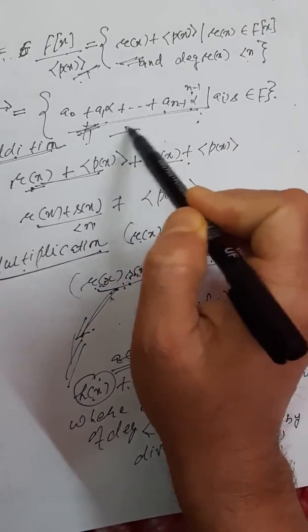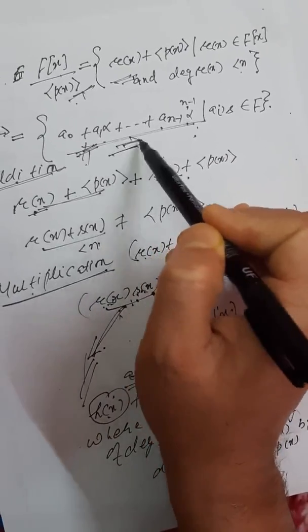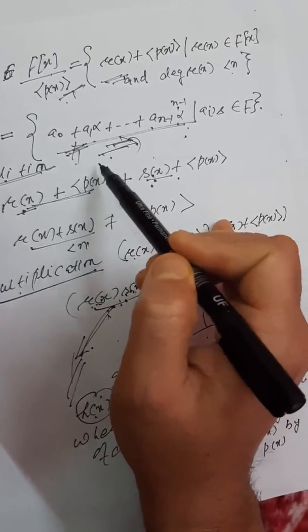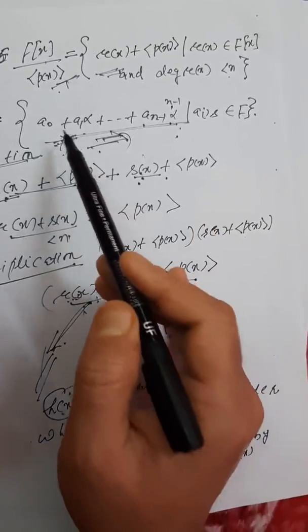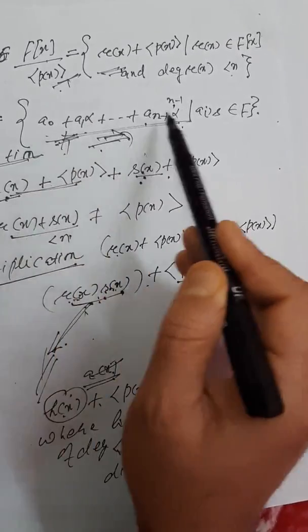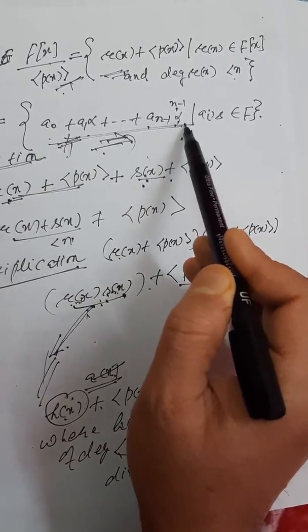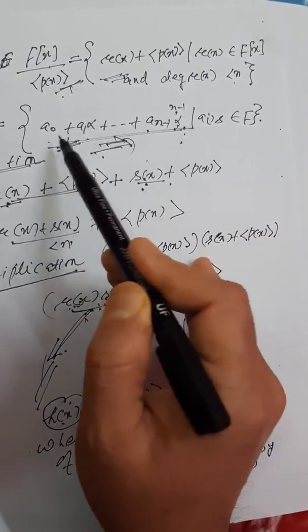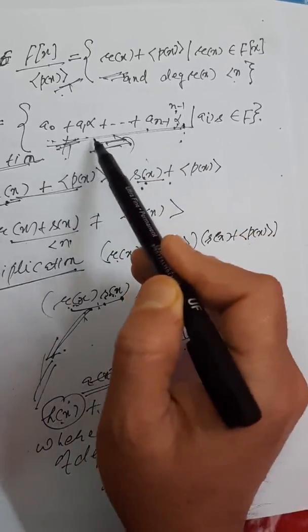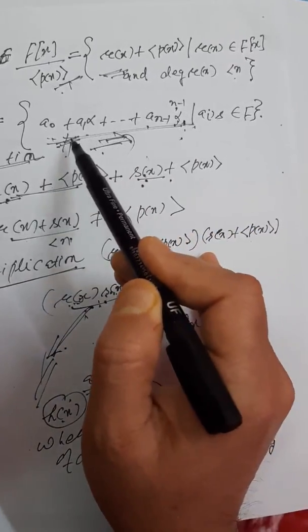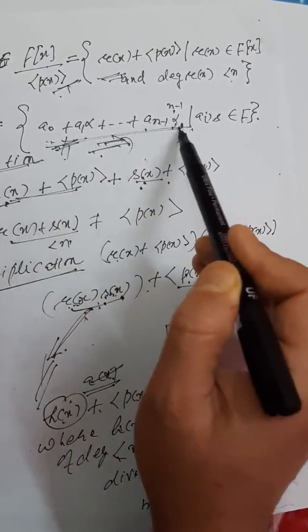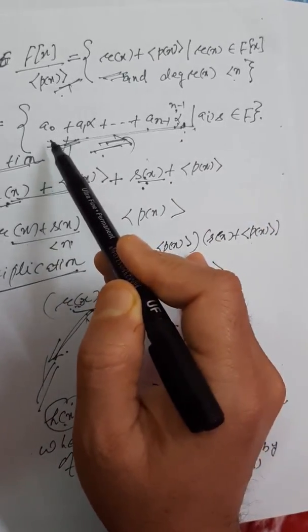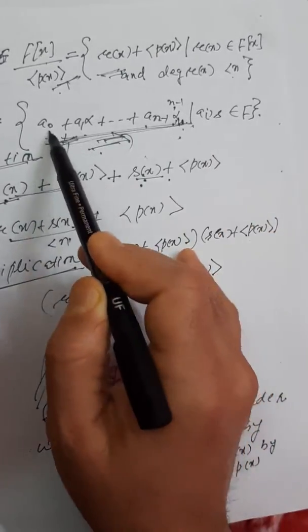So addition, again, here is no problem. Addition is simple. But the multiplication: if you take any polynomial in alpha of degree n minus 1 and take any other polynomial in alpha of degree n minus 1 and now multiply, there would be a possibility that the degree of the product polynomial would increase.